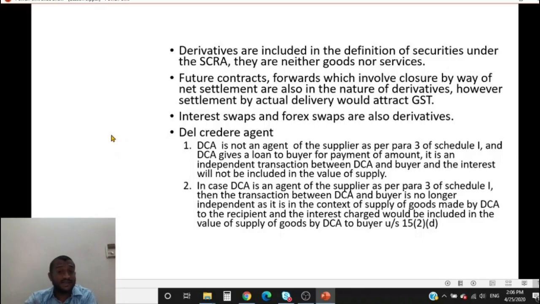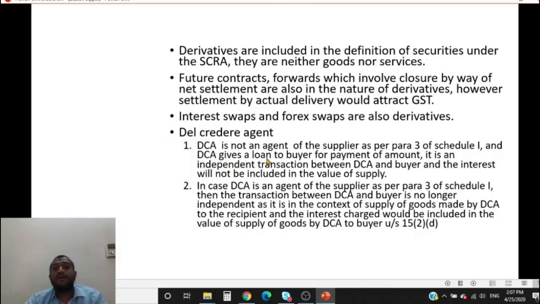If it is in that nature, the relation between the del credere agent and the buyer is not an independent transaction, and the interest charge should be included in the value of supply. Because the invoice is being raised by the del credere agent in his own name, the interest should be included in the value of supply as per section 15 subsection 2 clause D. So that is what this is.